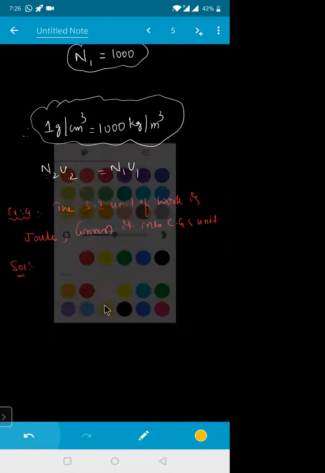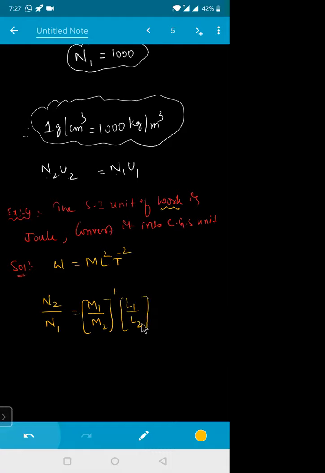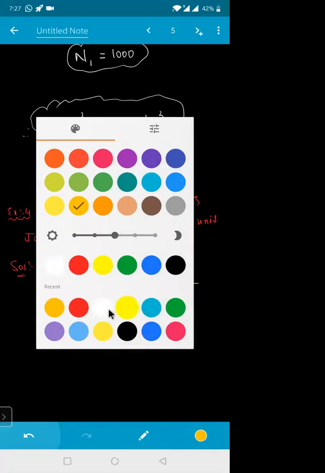What is the dimension of work? Dimensions of work will be M L square T power minus 2. So what is the formula we are having? N2 divided by N1 is equal to M1 divided by M2 to the power of 1, L1 by L2 to the power of 2, then T1 by T2 to the power of minus 2. Now in what unit do we need the answer?